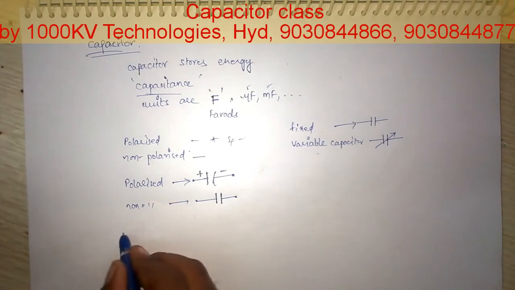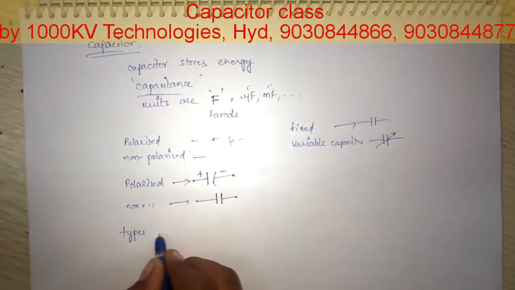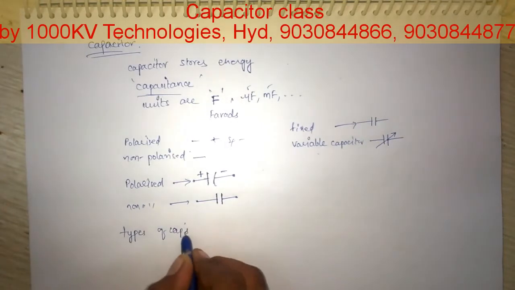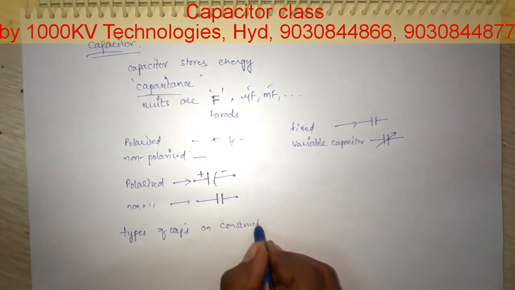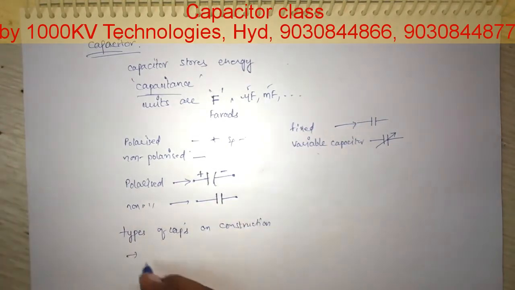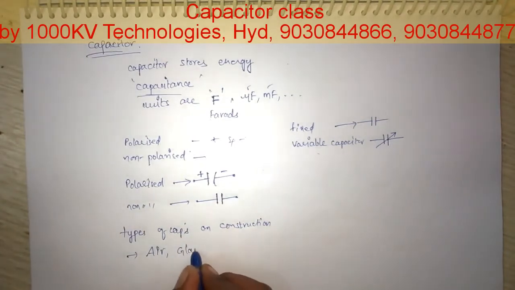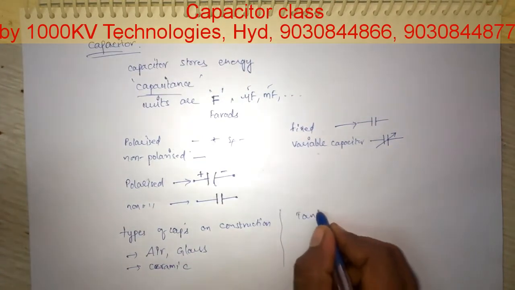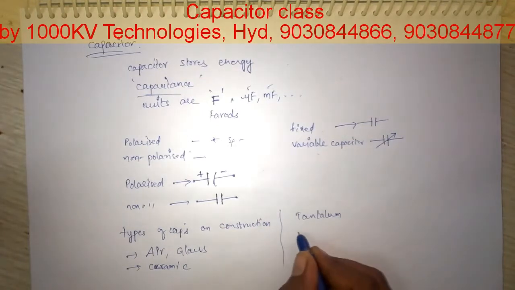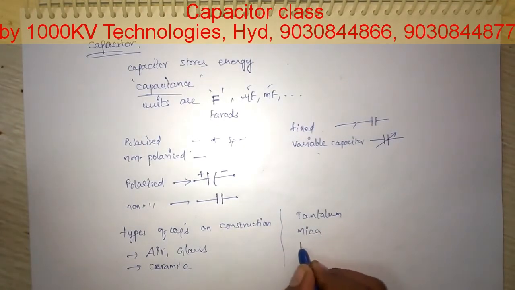And we have different types of capacitors depending upon construction: air, glass, ceramic, tantalum, mica, and paper capacitors, and so on.